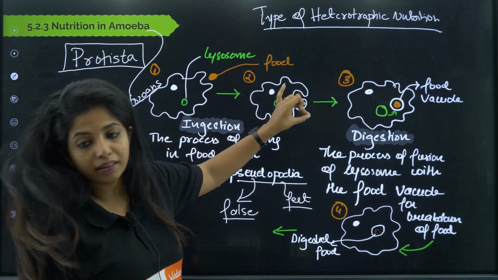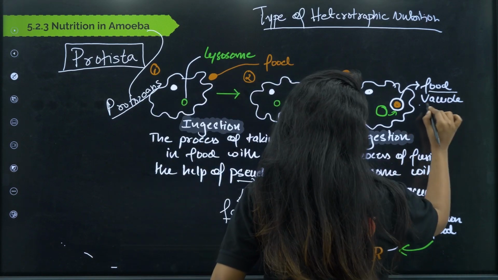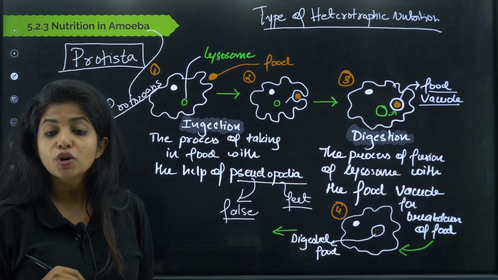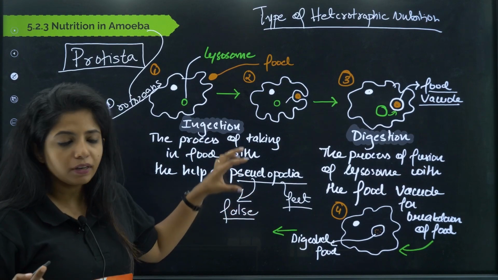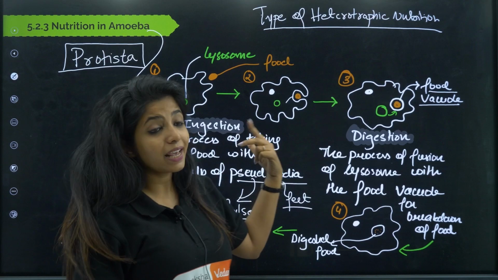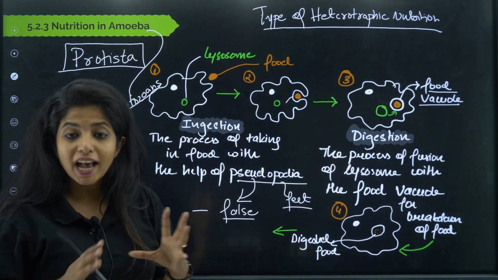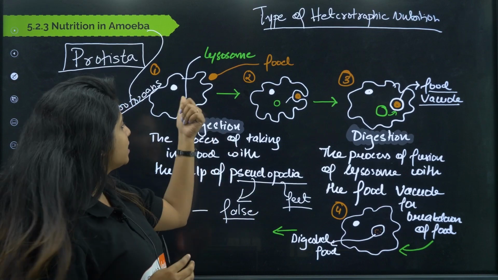Now when it takes in that thing, it is going inside a vacuole. You're going to call this vacuole as food vacuole, my dear children. So after ingestion, what will happen? In ingestion, you took it inside the food vacuole with the help of pseudopodia. Now the next step is digestion. The food has to get broken down. And where are the enzymes which would be breaking down the food? It is there in the lysosome.